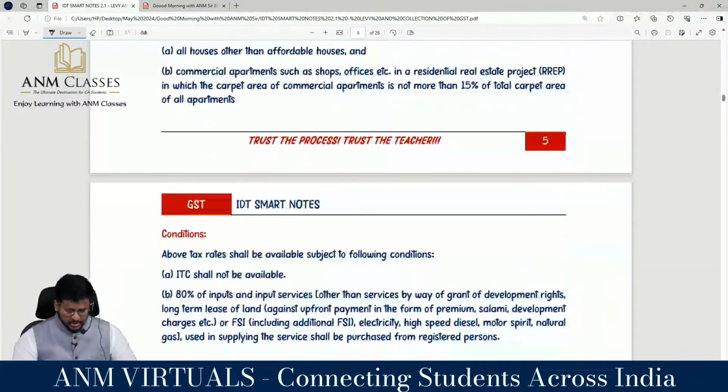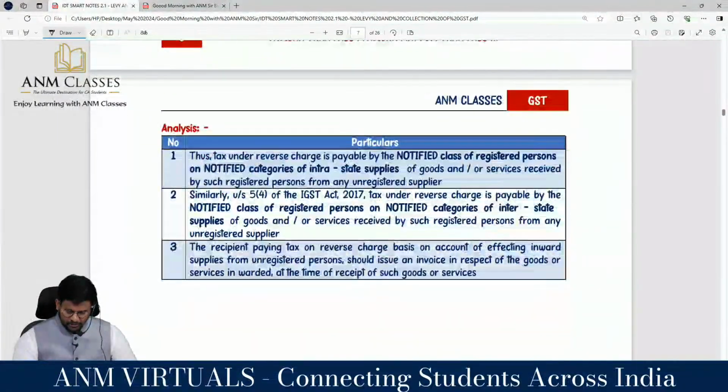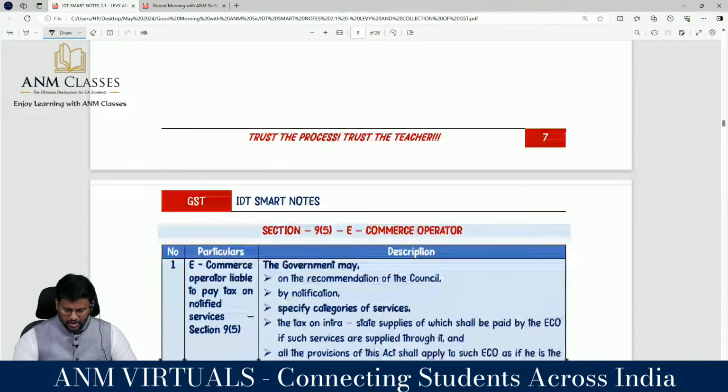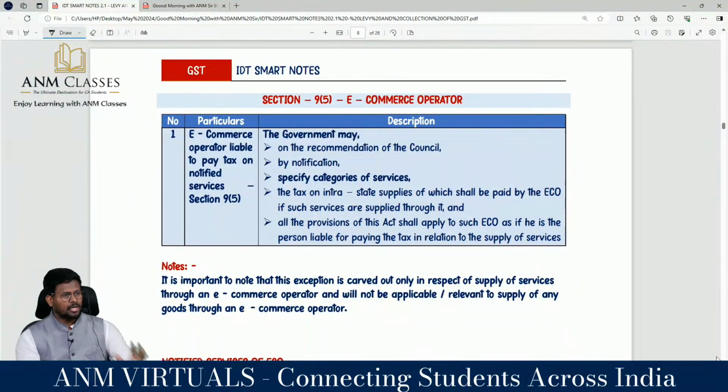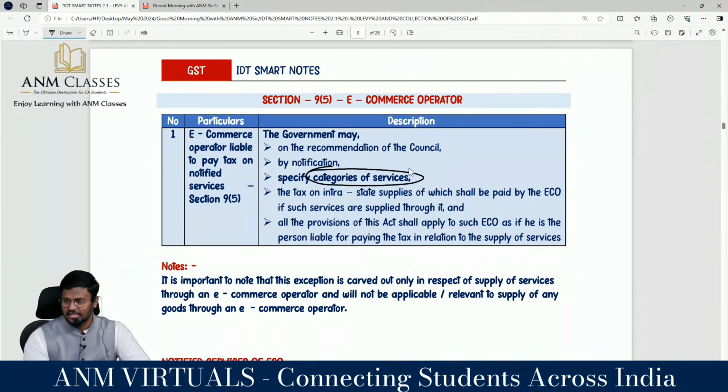Alright. Sir, yesterday we talked about section 9.5. We have to talk about section 9.5. 9.5 is: the government may, on the recommendation of the council, by notification, specify category of services. Section 9.5 is talking only about services, not goods, whereas 9.3, 9.4 talk about both goods and services.